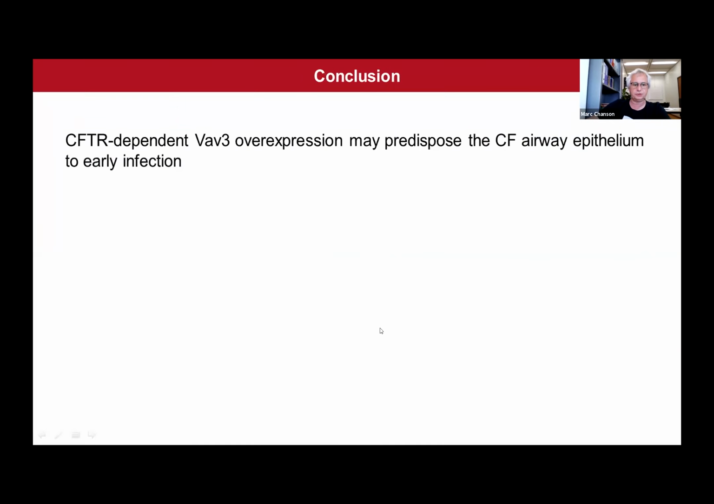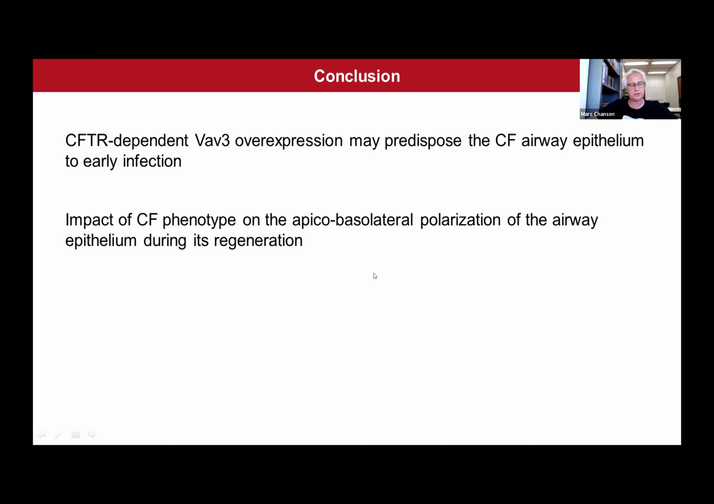To conclude, these data indicate that CFTR-dependent VAV3 overexpression may predispose the CF airway epithelium to early infection by Pseudomonas aeruginosa. Our observation also indicates that there is an impact of the CF phenotype on the apico-basolateral polarization of the airway epithelium during its regeneration.